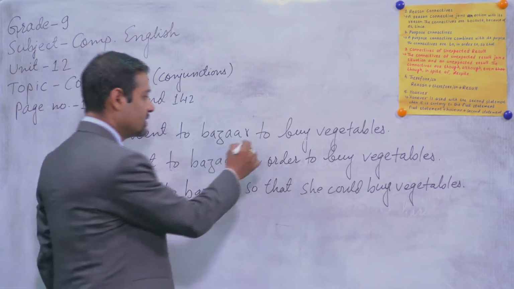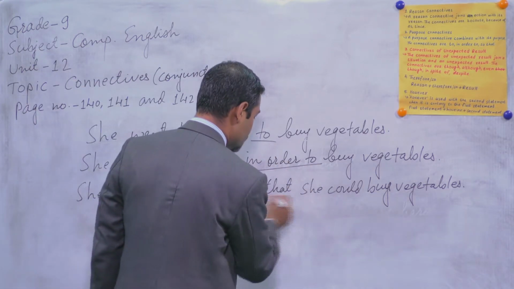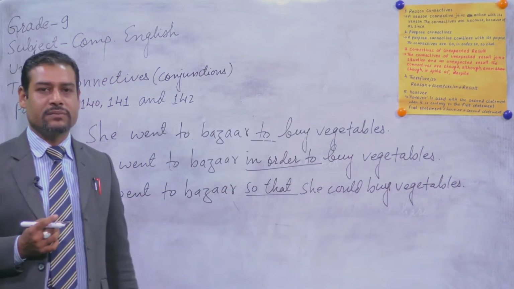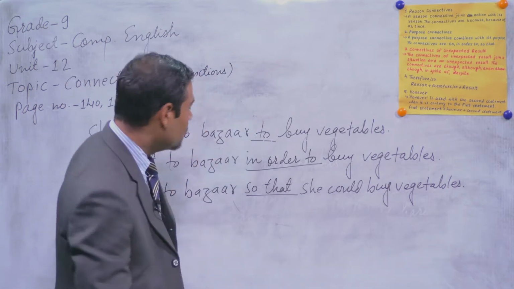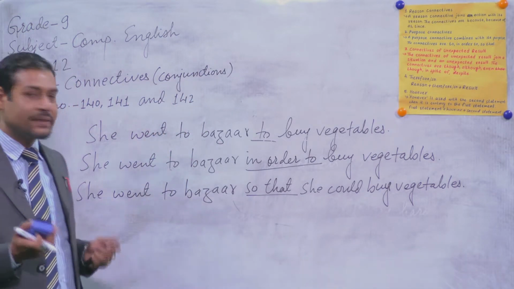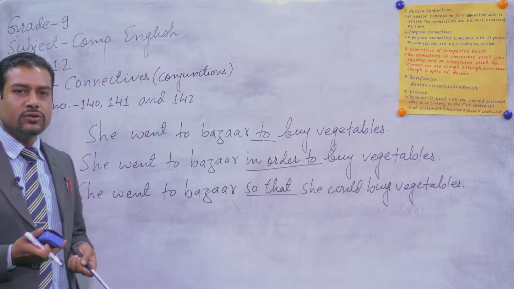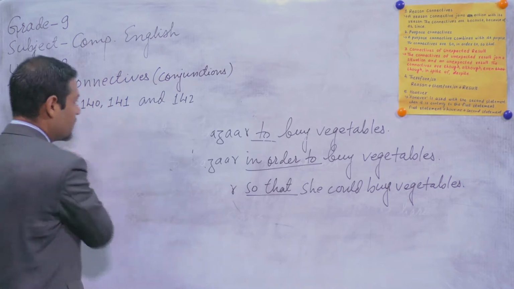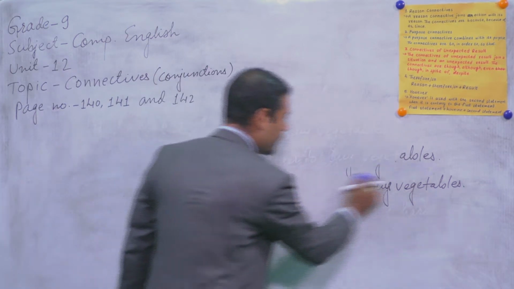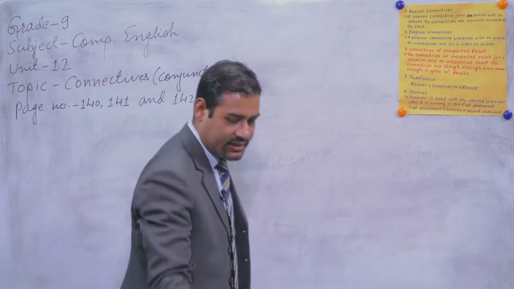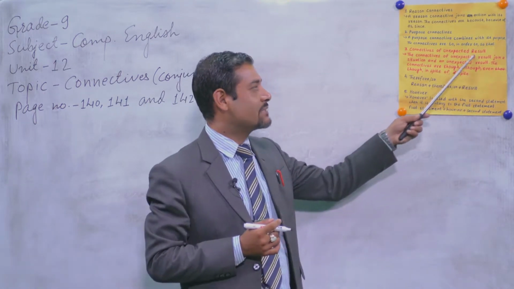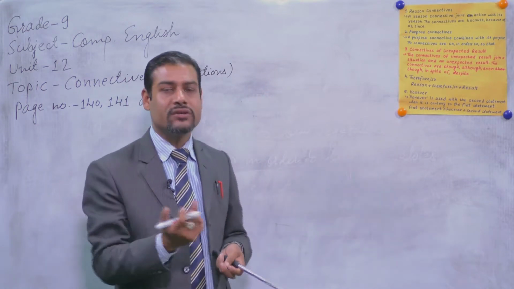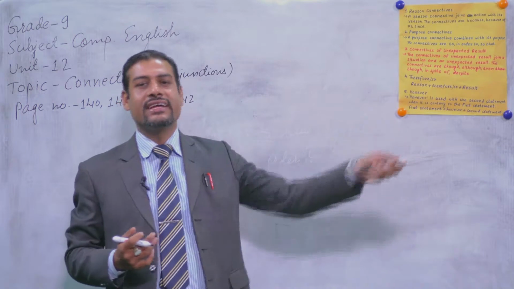And these three connectives, to, in order to, and so that, are used just to show the purpose. All right? If so, I have expected that you have written it in your notebook also. Very good. I just like to discuss other connectives here again. And the connectives you can find in number 3, connectives of unexpected result. See, so what is unexpected result? For example, I just like to give you a situation, okay? For example, it is raining outside.